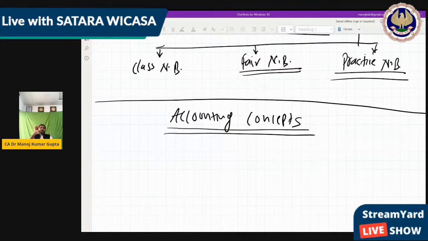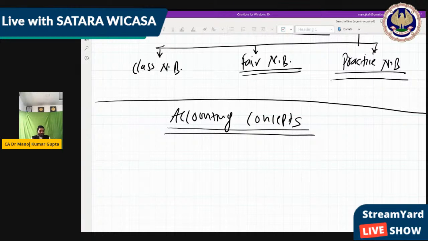Friends, first of all, what is accounting? Because this enters into commerce, and it is considered that every businessman, every big person wants to use accounting. If he does not use accounting, then he cannot control his business. So what exactly is accounting? Meaning how to identify or how to define accounting. In simple words, I'm just asking you a few questions. You just give me the answer yourself. I will give the answer.